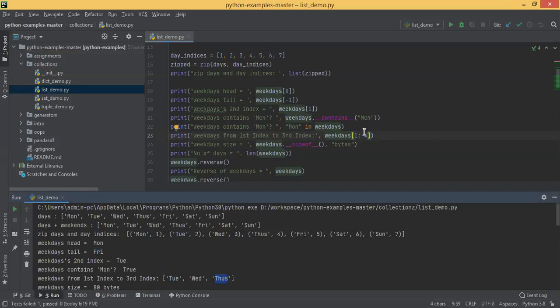The 4th is not included. Okay, that's fine. This is called slicing of a list. You just took a slice of that particular list. That slice can be from the beginning, from the end, or from the middle also. So you are taking a slice of 3 elements: Tuesday, Wednesday, Thursday. That is basically called slicing of a list.